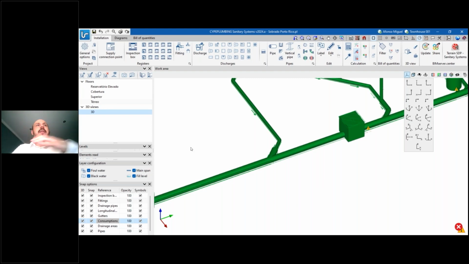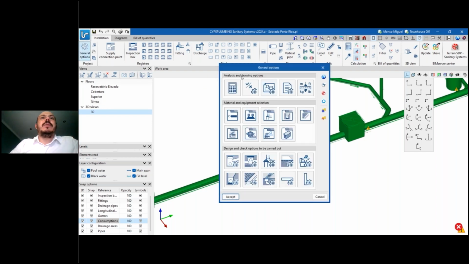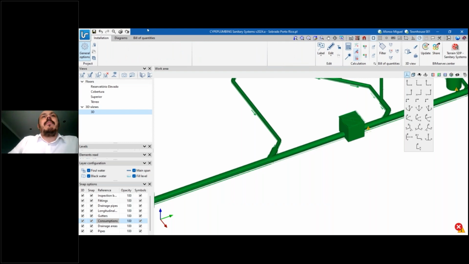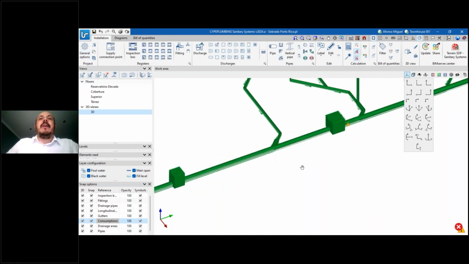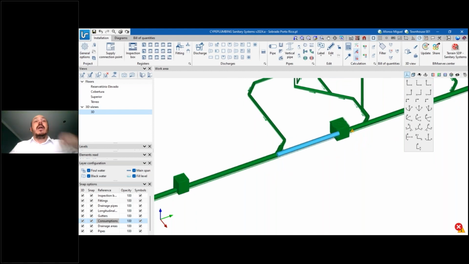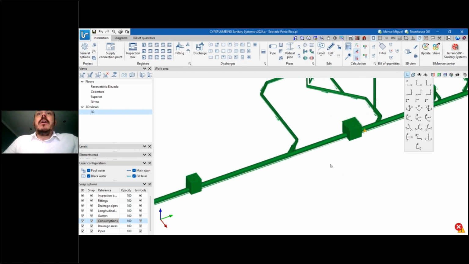showing how it works, especially the parts related to the general options of the software, which are the same, so the software doesn't change in this part. And in the next few weeks, we will also be doing some seminars related to this new interface, although we also have something related to CYPE Plumbing water systems that is quite similar, which is already available in our video gallery.